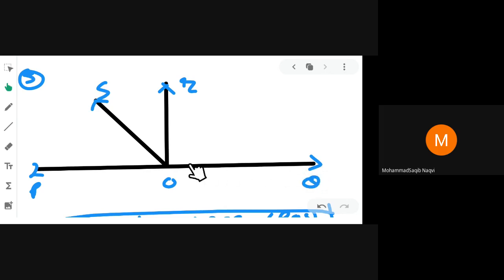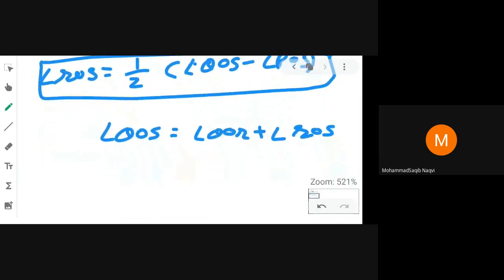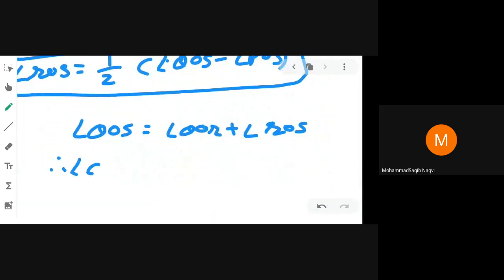If you consider angle QOS, both these angles come inside it. Angle QOR is how many degrees? 90 degrees. Why? Because it is perpendicular. So angle QOR is equal to 90 degrees. So we can write QOS is equal to 90 degrees plus angle ROS. Clear?